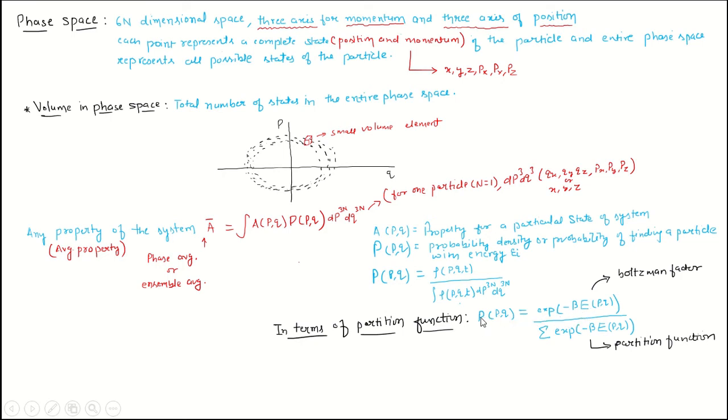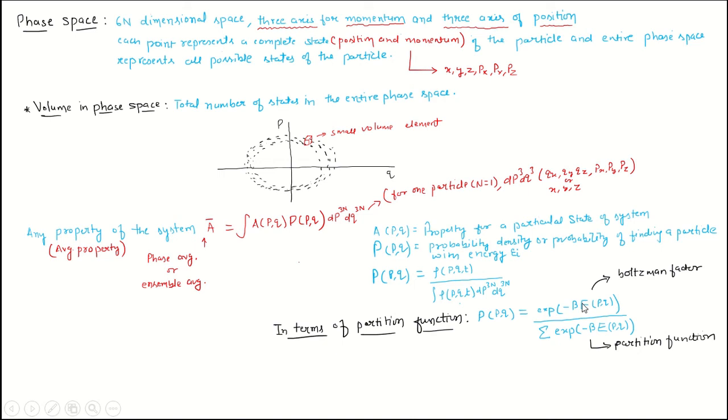Here this partition function is also a function of position and momenta through the energy E, or through the Hamiltonian H. What is the Hamiltonian? It is the total energy of the system. So that's how the partition function is also a function of position and momenta through the energy E.